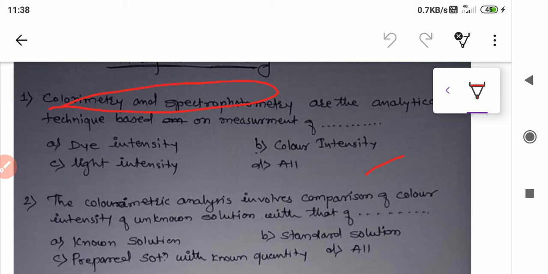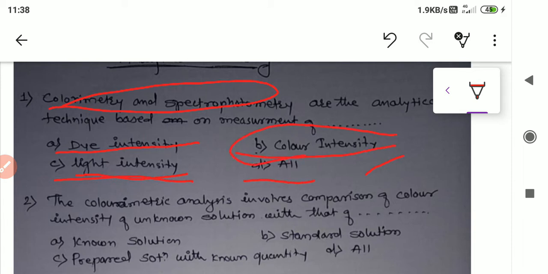See, the meaning of dye is color. Dye is the chemical component. The dye intensity means the chemical composition intensity. Light intensity, all, or color intensity.